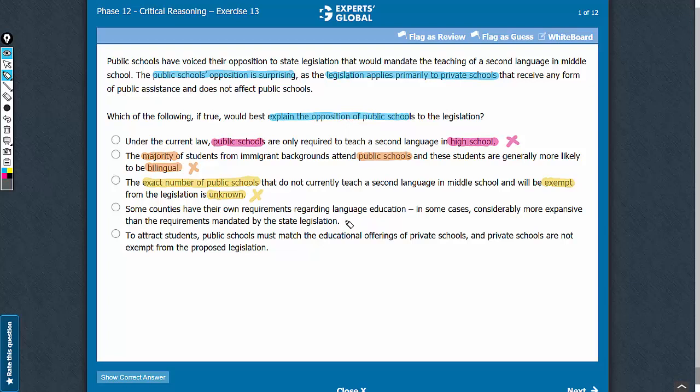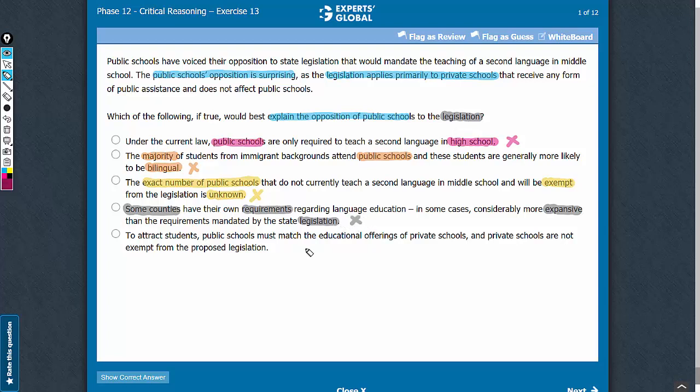Answer choice D. This answer choice talks about the requirements in some countries and how expensive those are with respect to this particular legislation. The argument is concerned with a particular legislation, and so this piece of information is out of scope. So let's eliminate this answer choice.